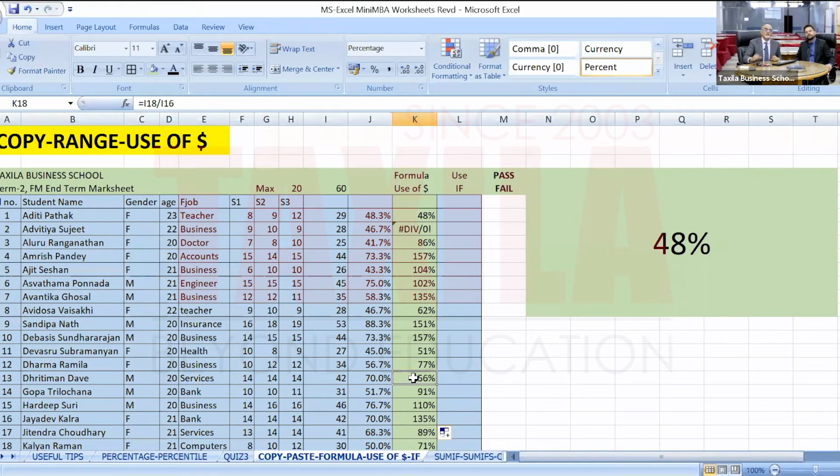That has also come up in the chat window. And how do I fix that? To fix it, I use dollar signs. Excel has come from the US, and so they've started with a dollar sign. Don't ask me why you should use a dollar sign. Why not use a rupee sign? So let's use a dollar sign.